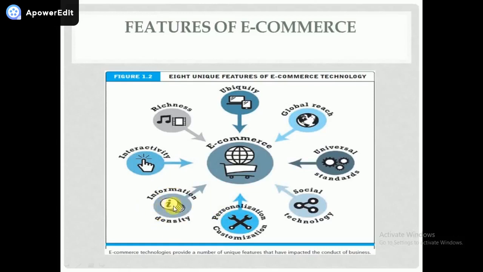Because of change in technology, you are able to get vast information through the internet, and you will be able to compare the price of the product from different websites, and you can decide, is it reasonable to buy the product at a particular price. Because of this, there is very little price discrimination, and price transparency is availed because of e-commerce.